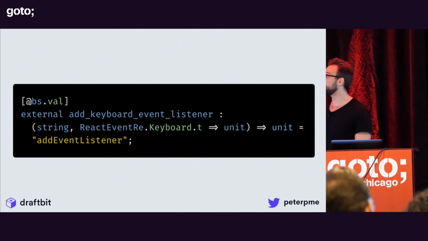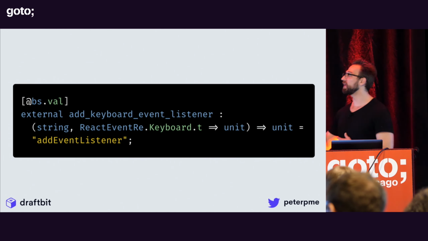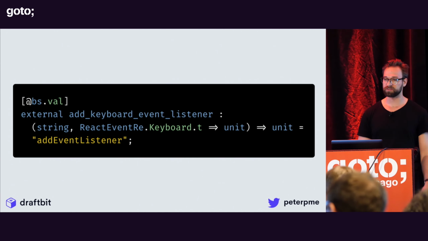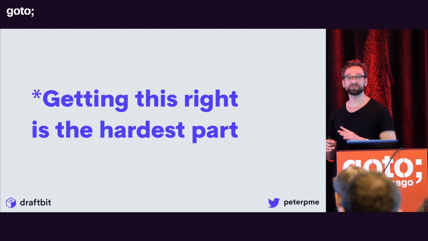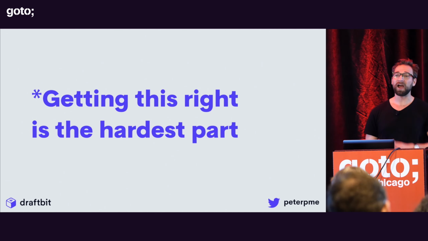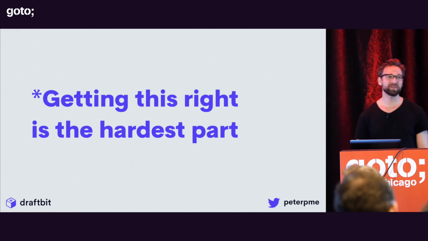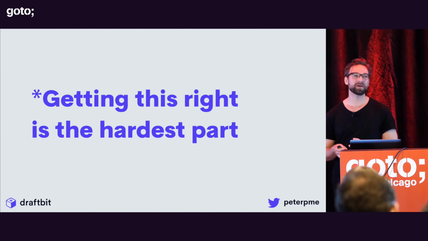So I know there's a lot going on here. We're not going to unpack all this, right? But this is like a one-liner that you could just throw into your code base and then use the addEventListener thing, right? The reality of it is types and bindings are the hardest part, right? I think I've done a pretty good job of selling Reason, maybe not, please tell me if not. But this is the hardest part about it.